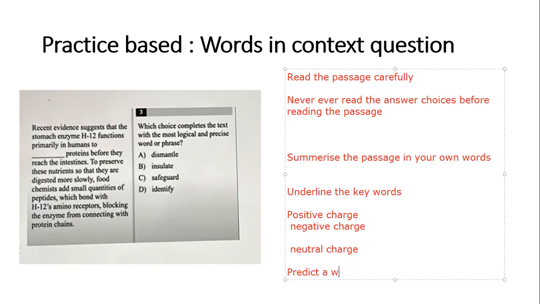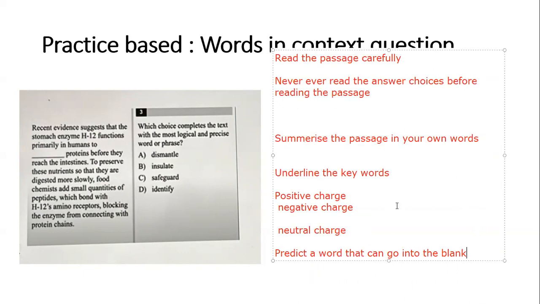Once you summarize the passage in your own words, you need to predict a word that can go into the blank. This prediction of a word is totally based on your understanding of the passage, your summary, and those positive and negative charges. And then finally, match that word with the given options. So with these rules, let's quickly go to our question.